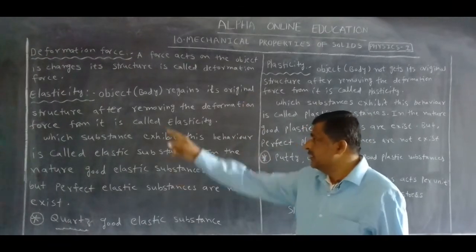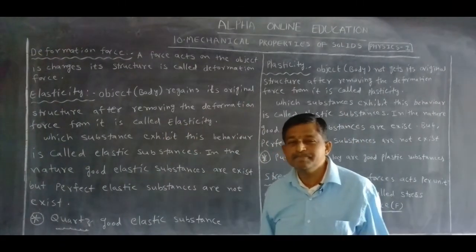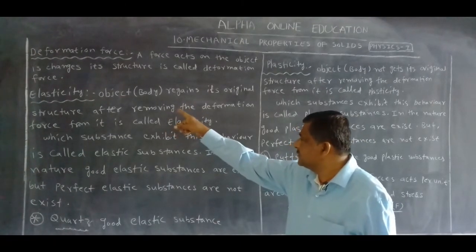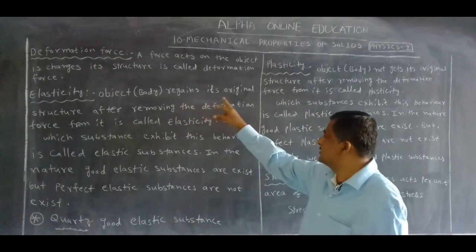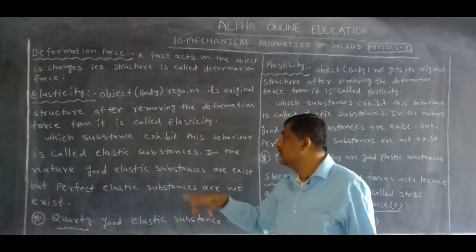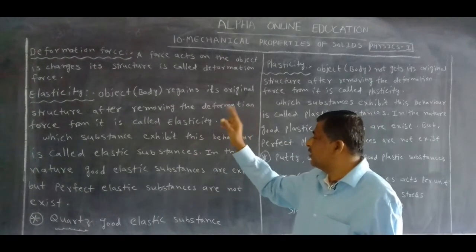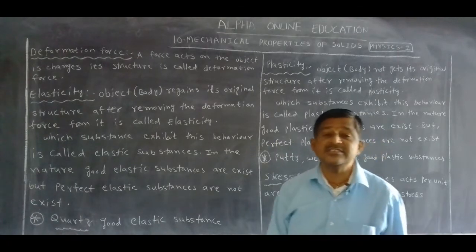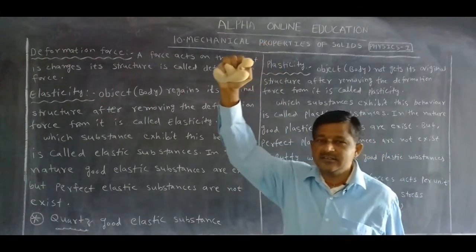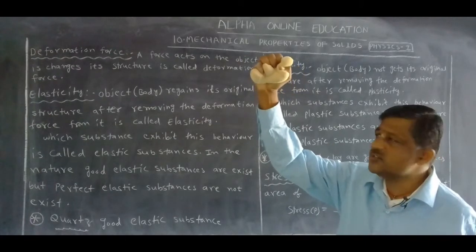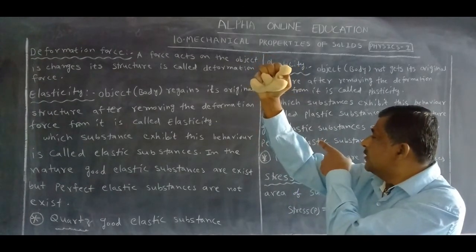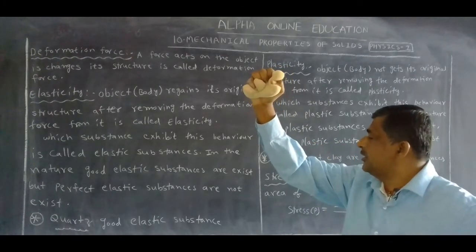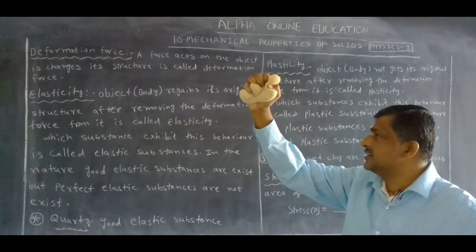Next one, elasticity. If an object or body regains its original structure after removing the deformation force from it, that is called elasticity. This is the deformation force acting on the object.